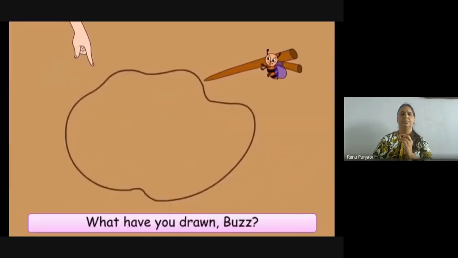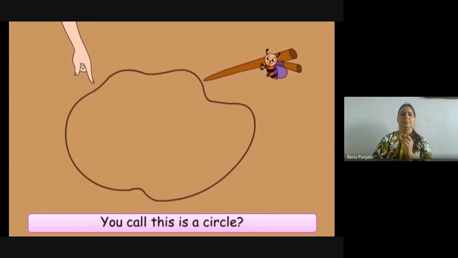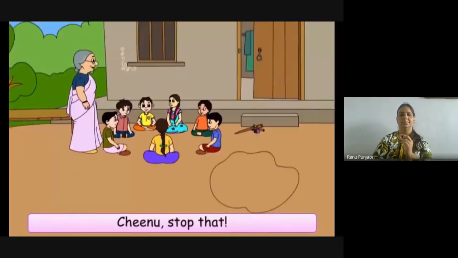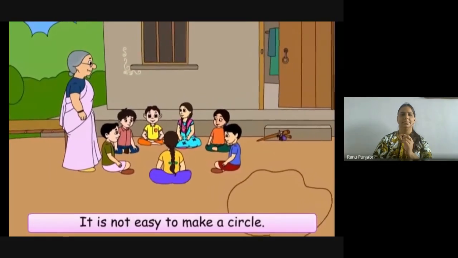What have you drawn, Buzz? You call this a circle? What kind of shape is this? Grandma, Chinu is making fun of me. Chinu, stop that. It is not easy to make a circle.